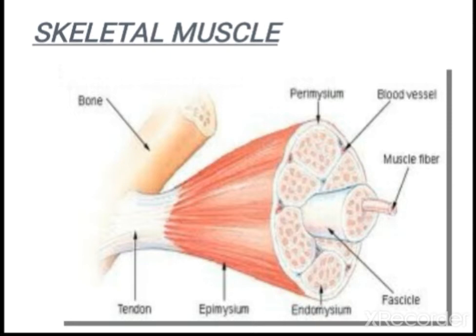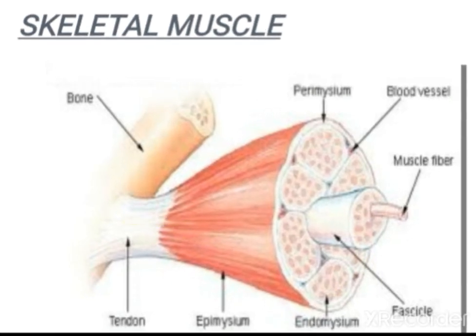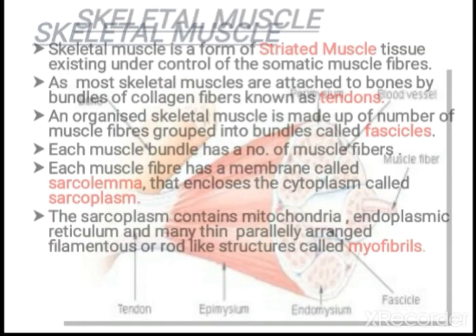The skeletal muscle is actually made into a bunch. Here I can see the muscle fibers enclosed. Small muscle fibers are enclosed in fascicles, and the fascicles are once again made together as a bunch, and later it attaches to the skeleton by means of the connective tissue called tendon.